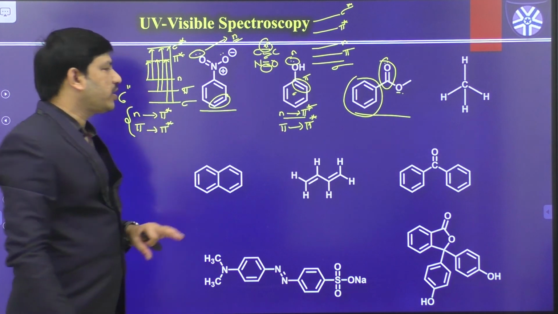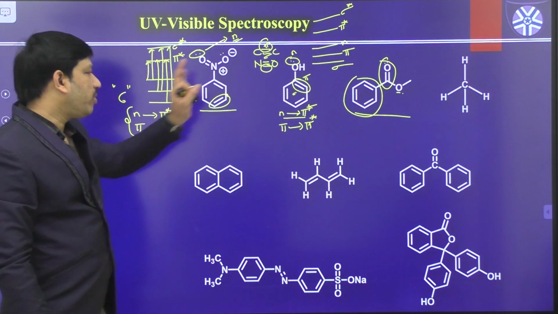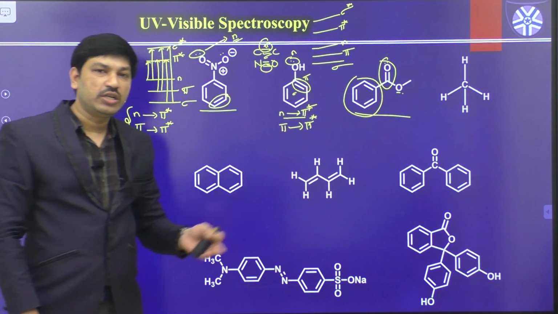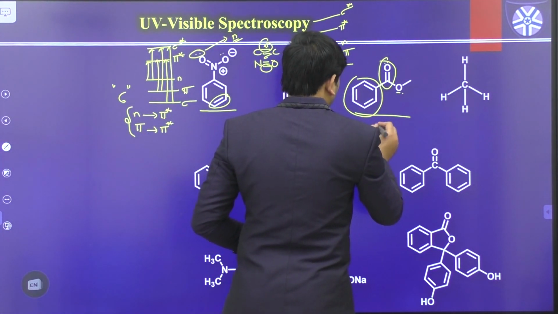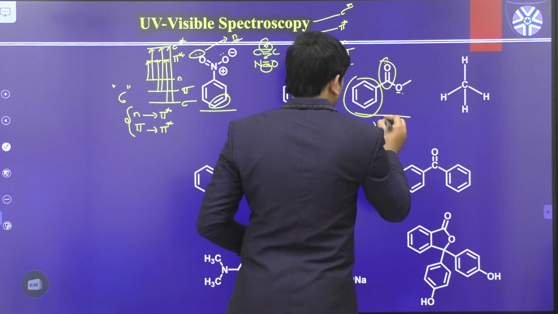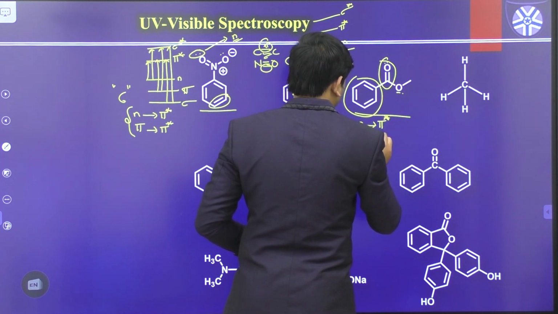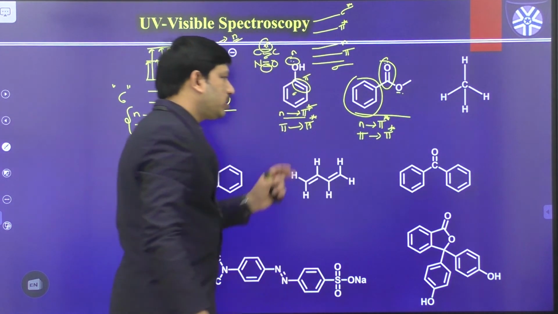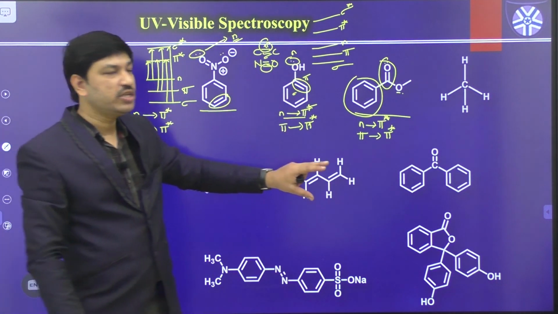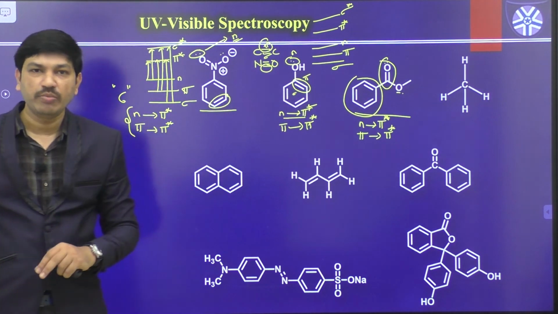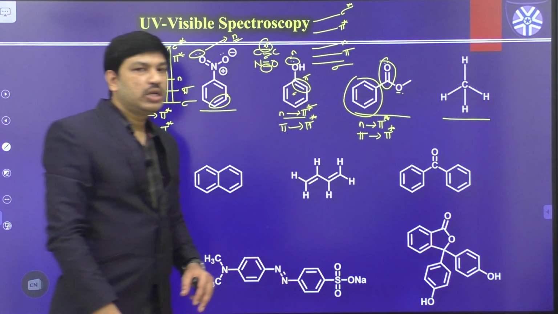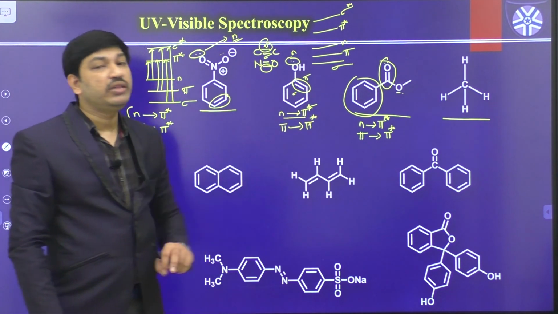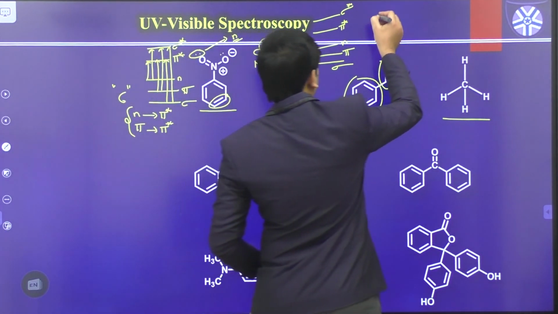Again 6 transitions are possible in a similar manner, but among those 6 transitions the most possible transitions are n to pi star and pi to pi star. These are the most probable transitions, but a total of 6 transitions are possible. Now coming to this example, this is very important. So what is this molecule actually? This is the methane molecule, CH4.